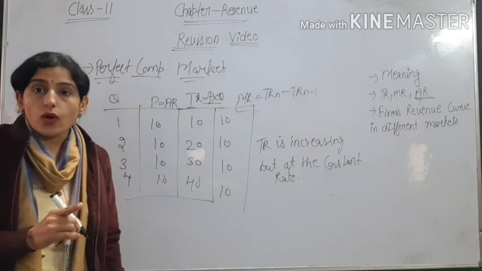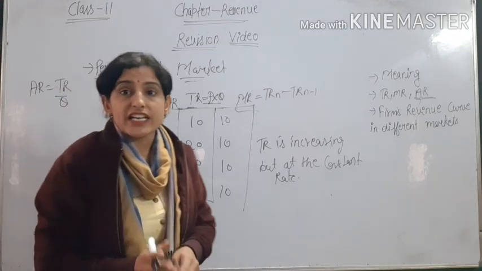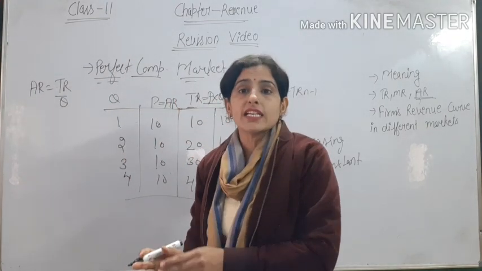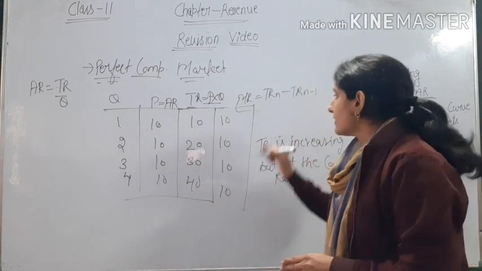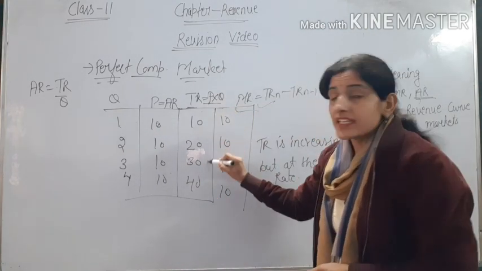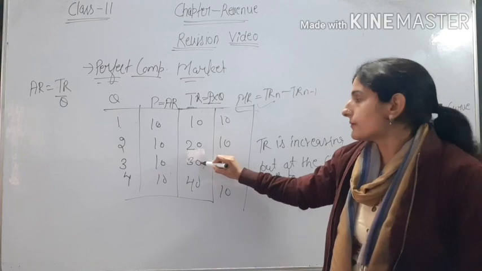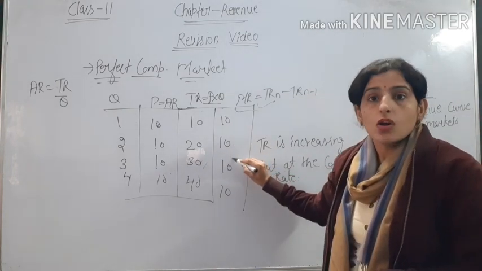So MR is constant because MR is the change in total revenue. What is the change in total revenue? That is our MR. So TR is increasing but at a constant rate, so MR is also constant.